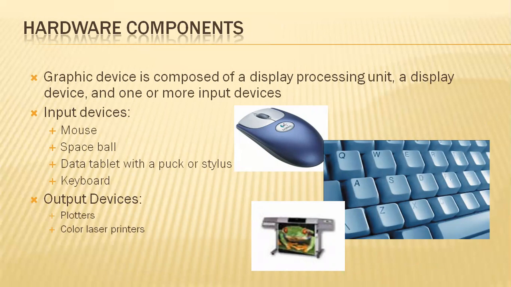The input devices we are all aware of: the mouse, keyboard, space bar, data tablet with puck or stylus. Next, the output devices: plotters play a major role, color laser printers, LCDs and LEDs.